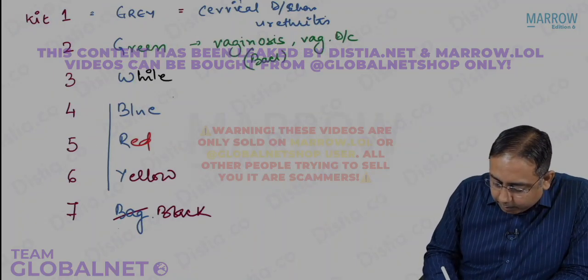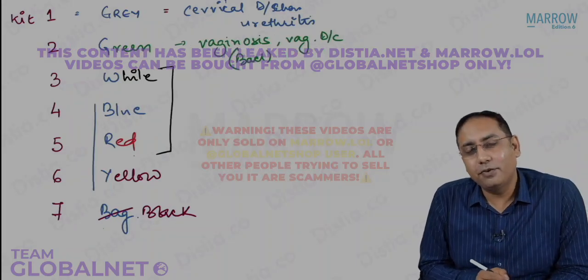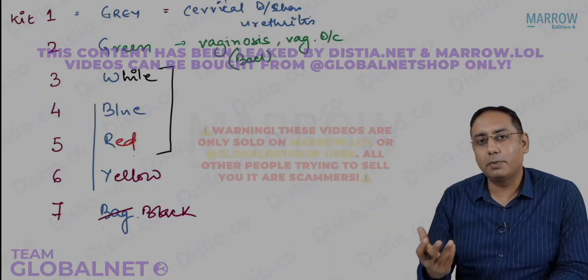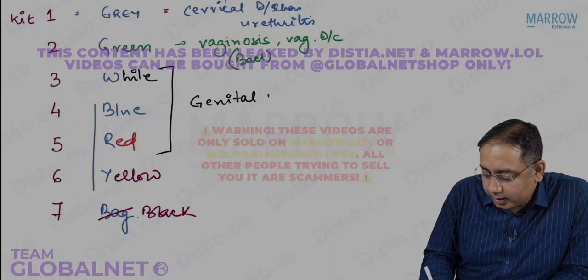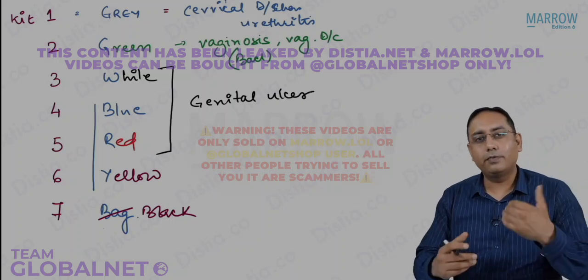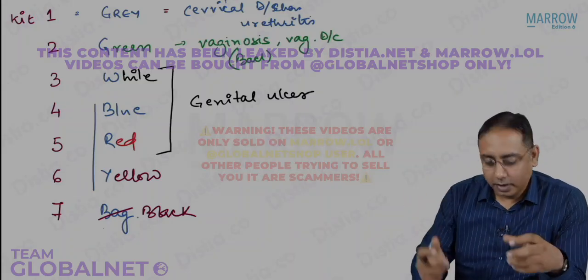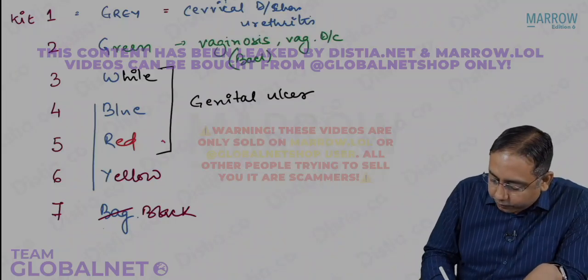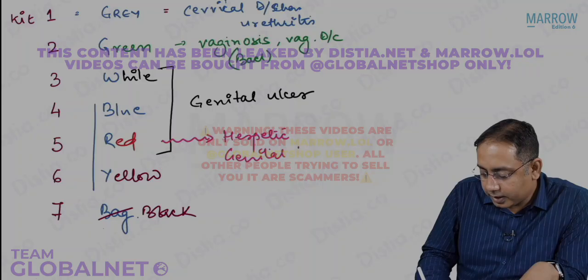Next are kits 3, 4, and 5. Kit 3, 4, 5 are very interesting. You can discuss everything together. I have remembered that kits 3, 4, 5 are usually for genital ulcers in general. Somehow I have remembered that 5 is for virus. Which virus causes genital ulcers? The answer is herpes virus. So kit 5 is for herpetic genital ulcers.